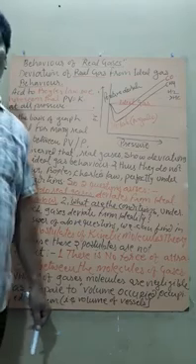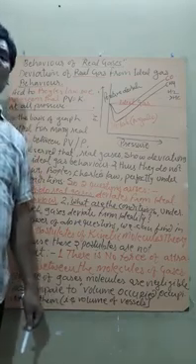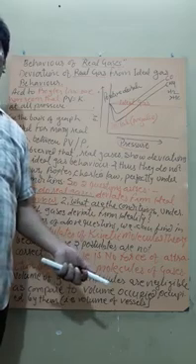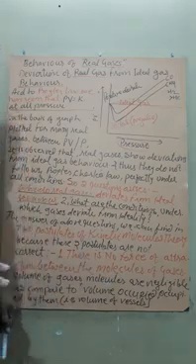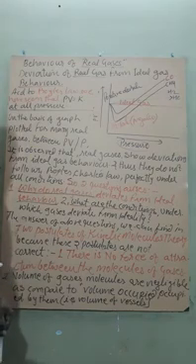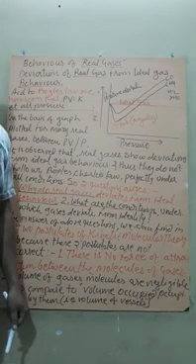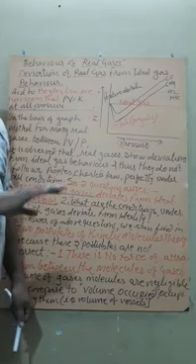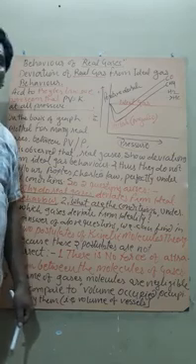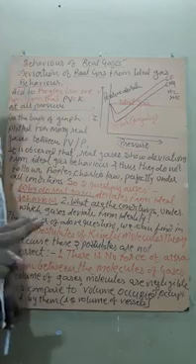The two conditions are: the temperature is very high and the pressure is very low. That is, the kinetic molecular theory postulates do not apply at all conditions, only under these two.